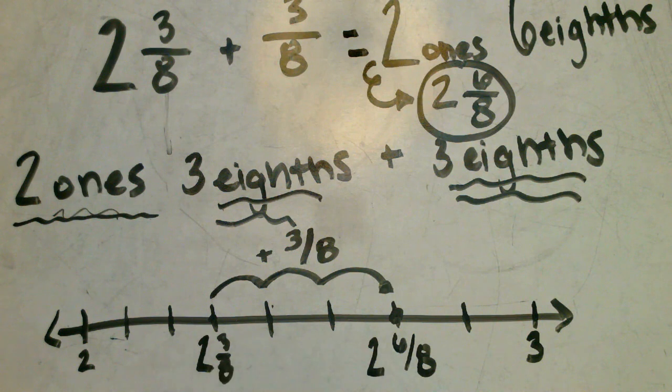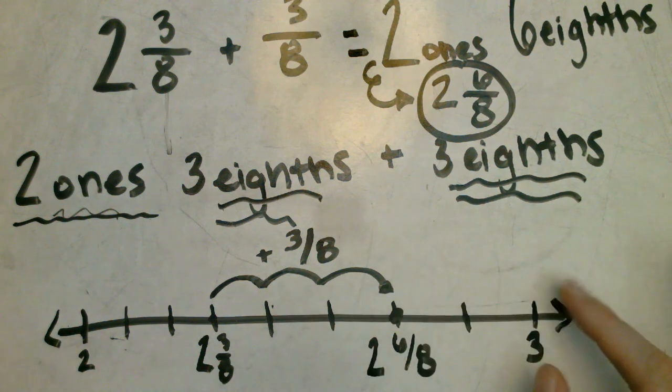Notice how the ones in our case stayed the same. It's still a 2, and the only thing that changed was our fractional units. That's because we simply added together the fractions and the sum was less than 1. Now, this isn't always the case. Sometimes your whole units might change depending on if your fraction goes past another whole number. Let's look at a quick example of this now.